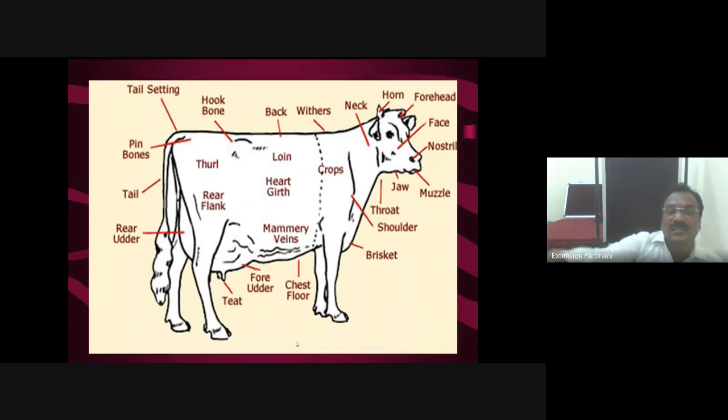Here in general is the external surface of the body showing different body parts: head, neck, thorax, abdomen, pelvis, forelimb, hind limb, and then the tail.